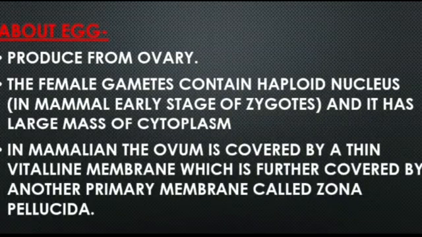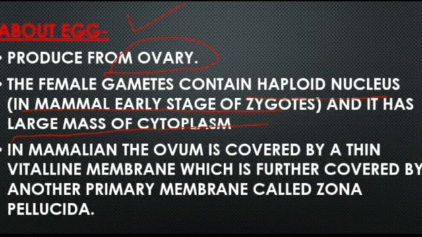Here we will know about the egg. It is produced from the ovary. The female gamete contains a haploid nucleus in the early stage of the mammalian zygote, and it has a large mass of cytoplasm and a haploid nucleus in it.